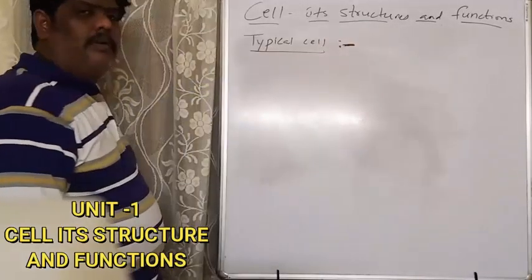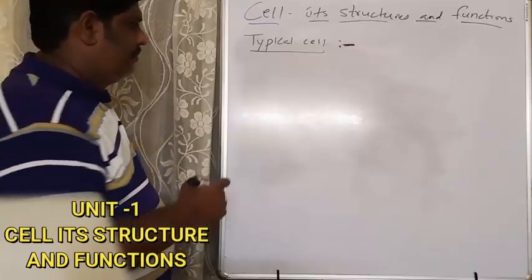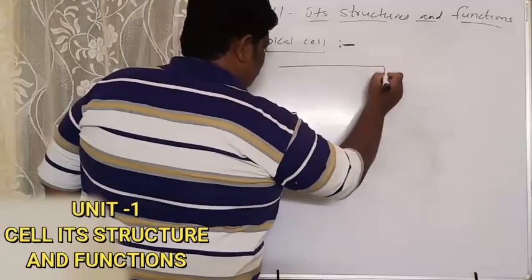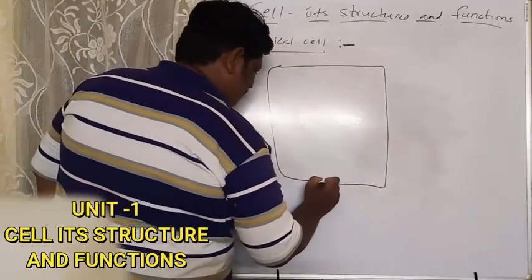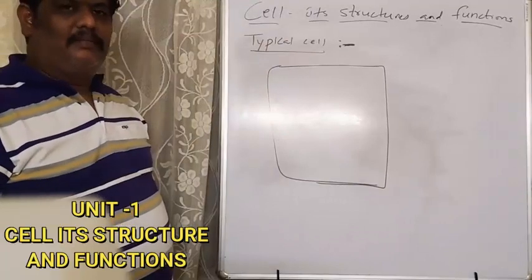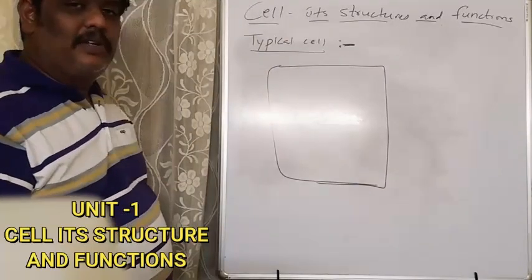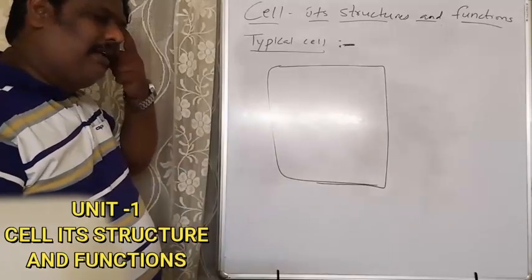Okay, now what does a cell contain? So we'll try to understand what a cell contains. Now this is the shape of a cell. Cells are of different shapes, but this is an imaginary kind of diagram.